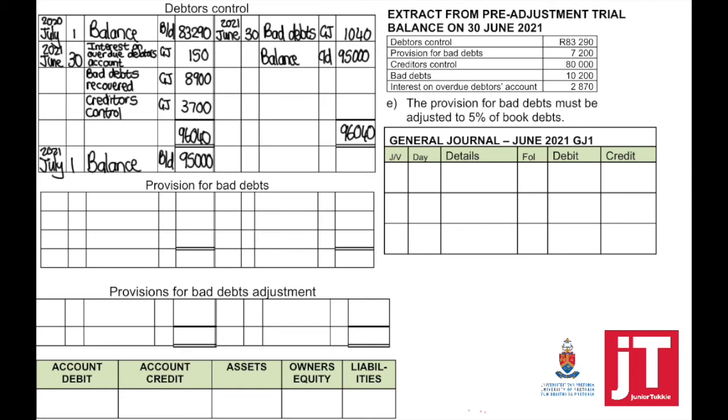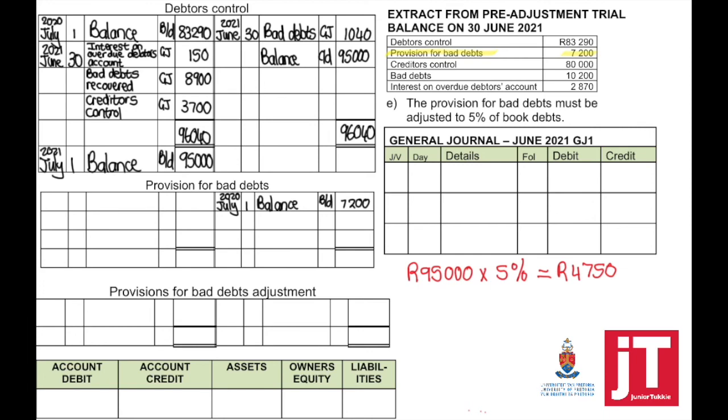So when asked to calculate provision for bad debts, I always suggest you open up a T account, debtors control, make sure that you show all the adjustments that are linked to debtors control and calculate the new updated balance.